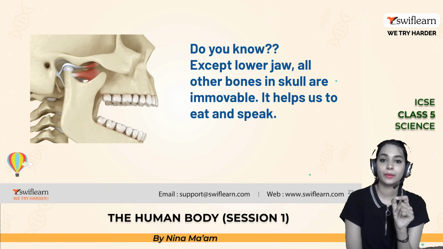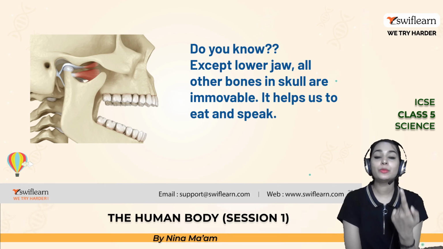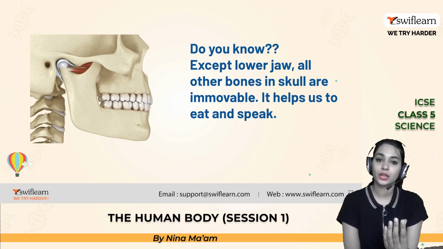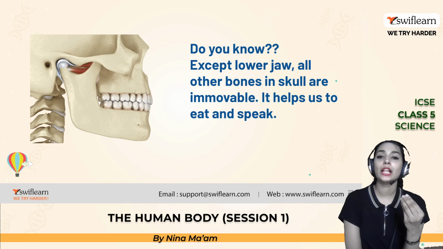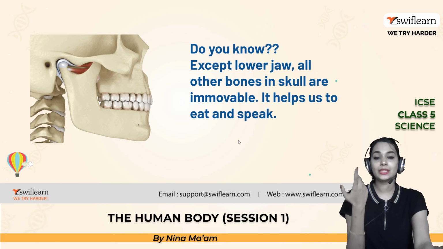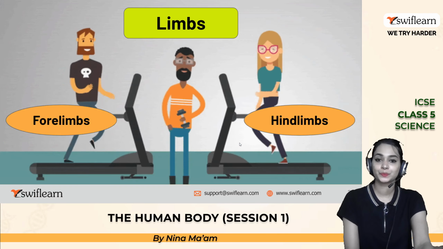We cannot move them, but we can move the lower jaw. Even while I'm talking, my lower jaw is constantly moving. That is why I'm able to speak or talk. Or if I want to eat something, I can do it with the help of the lower jaw. But look at the other parts. They are constant and immovable.